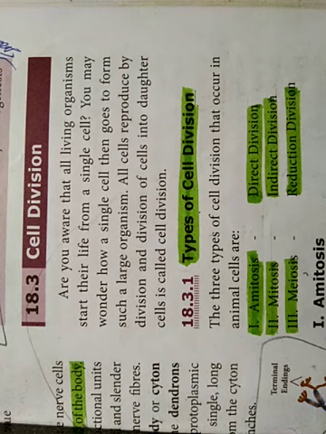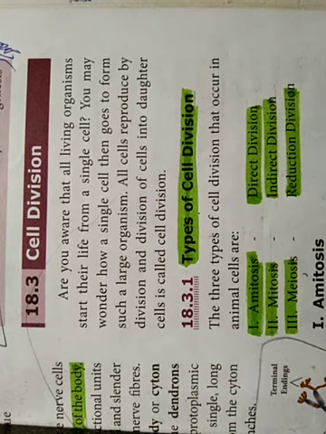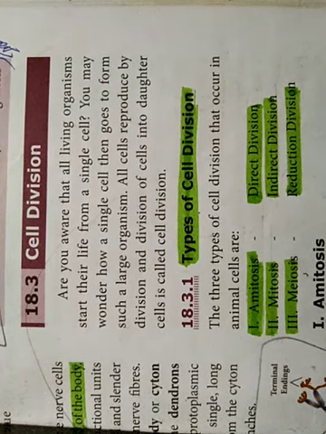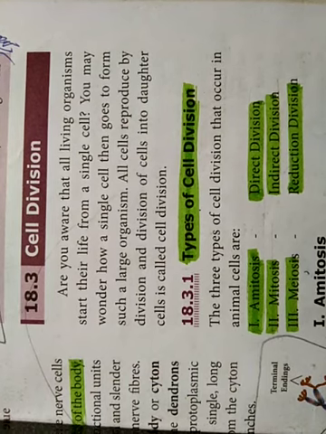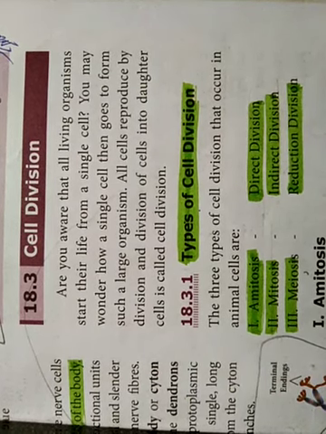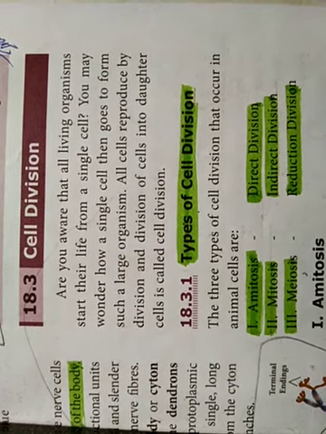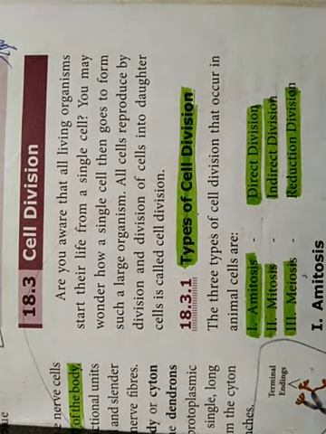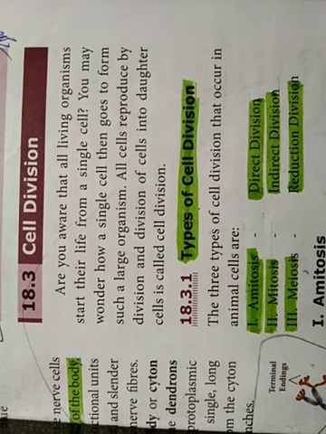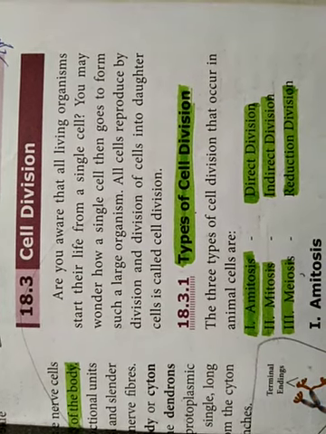Today in Bioscience, we are going to see lesson 18, the continuation of lesson 18, that is organization of tissues. In the past lesson, we had seen different types of animal tissues. At present, we are going to see the cell division. Before entering into the topic, we are going to know what is meant by a cell division.